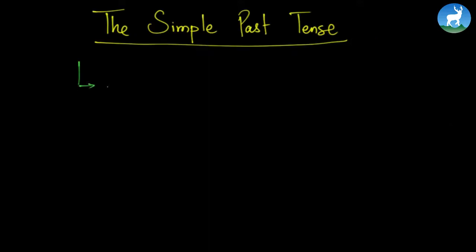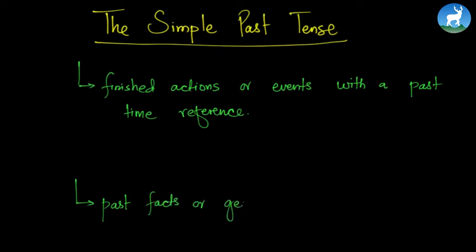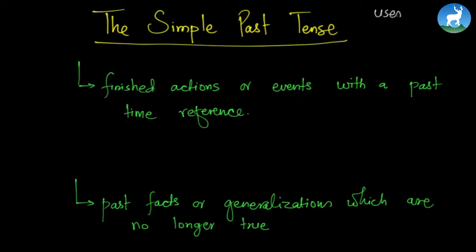The simple past tense is used to describe finished actions or events with a past time reference. The simple past tense is also used to talk about past facts or generalizations which are no longer true. Let us start by learning the uses of simple past tense.